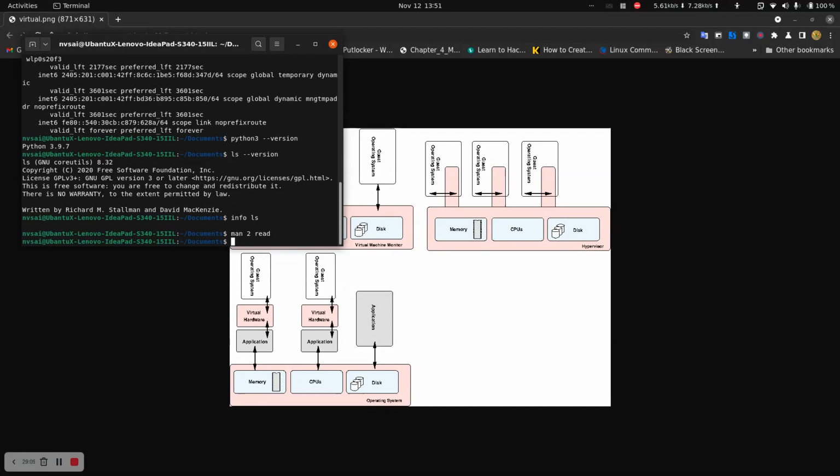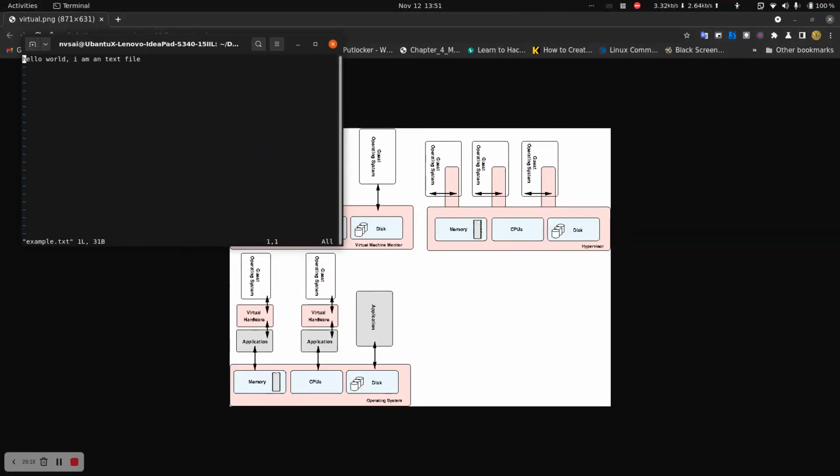Before, I used the nano editor. We can also use editors like Vim. I can simply type vi example.txt. So this is my vi editor. I am editing example.txt. For inserting I have to type i.